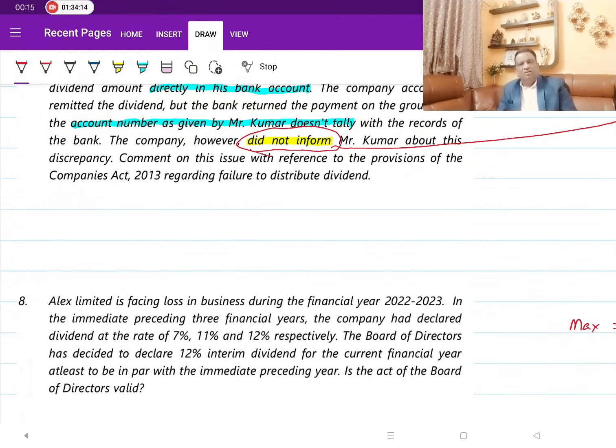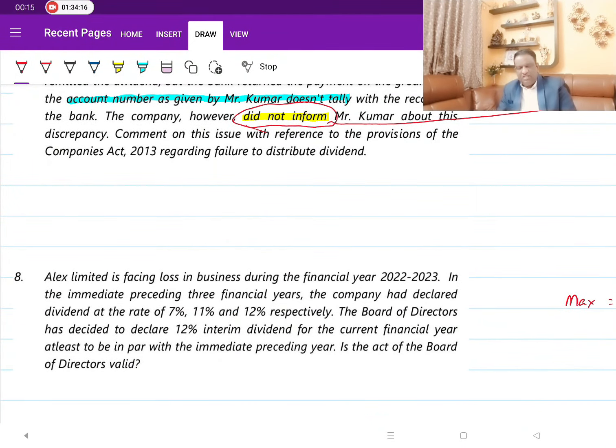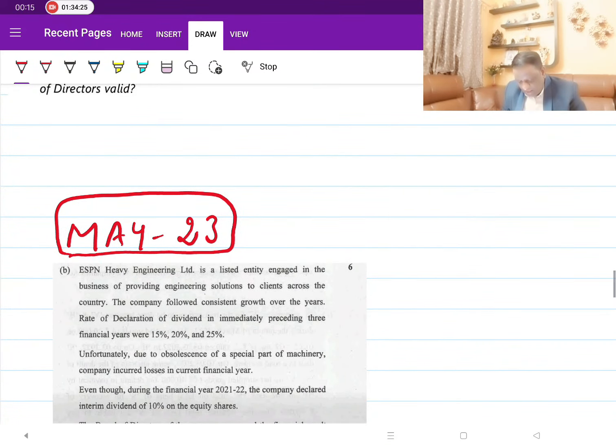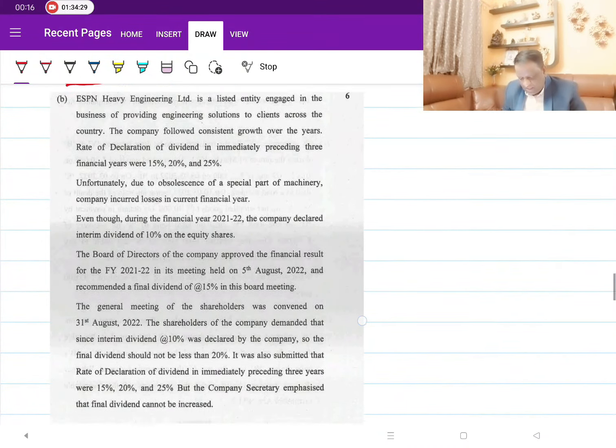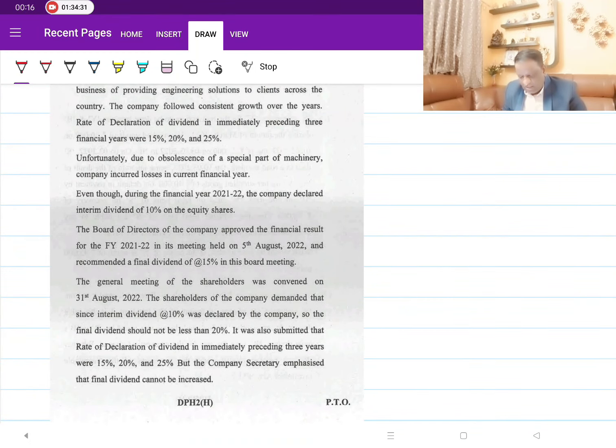And thereafter, by now you would have realized all the questions are of a routine nature. So, in the interest of time, let me stop at this point on these questions. It's all the same questions, whatever we have been talking about. Preceding 3 years and all that, it's the same. Whatever we have talked about was exactly the same. Despite losses, can the company pay dividend, interim dividend? All the same points.